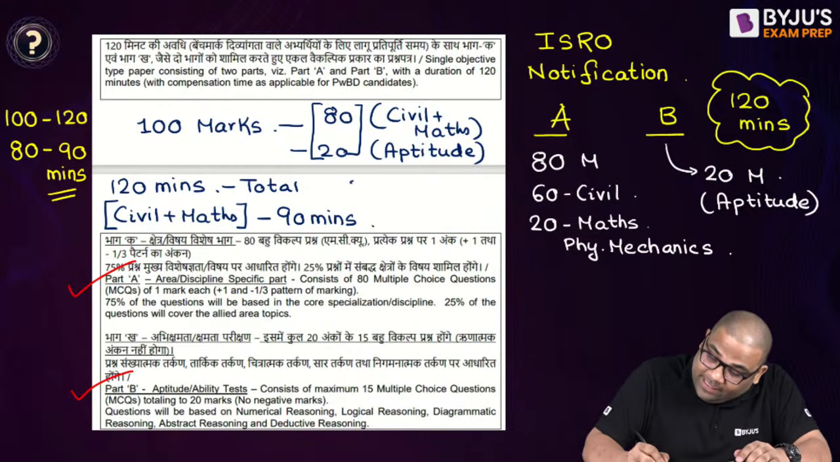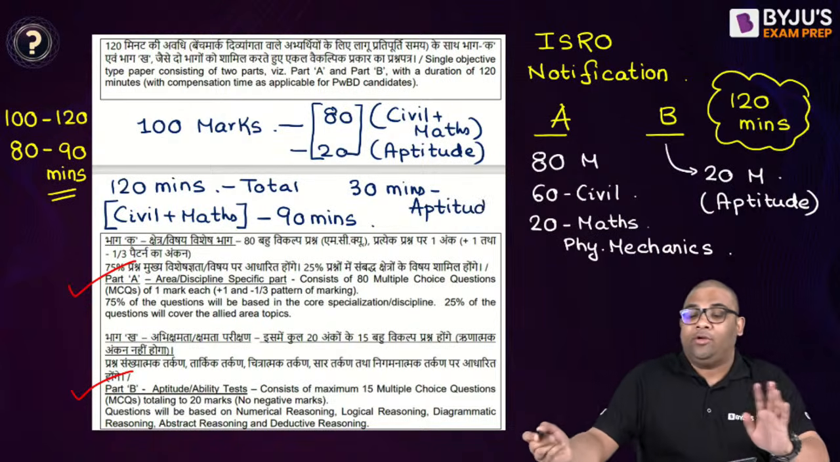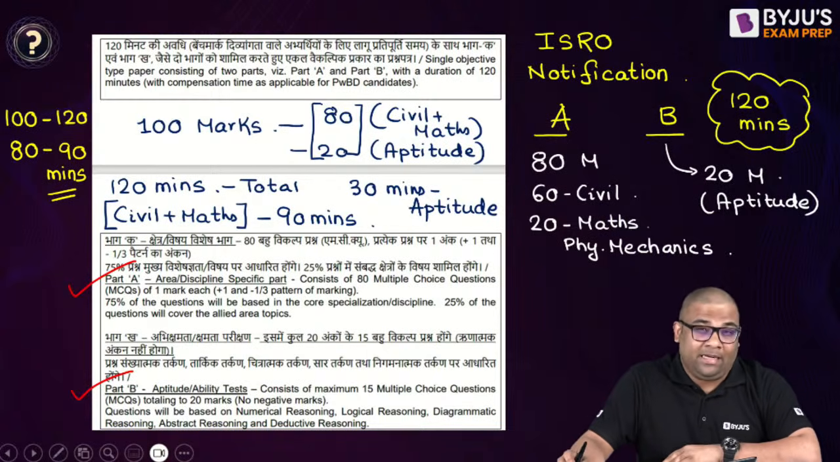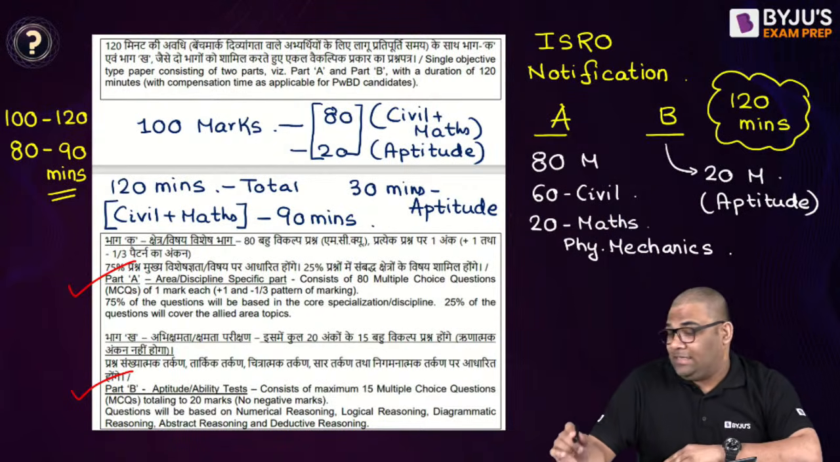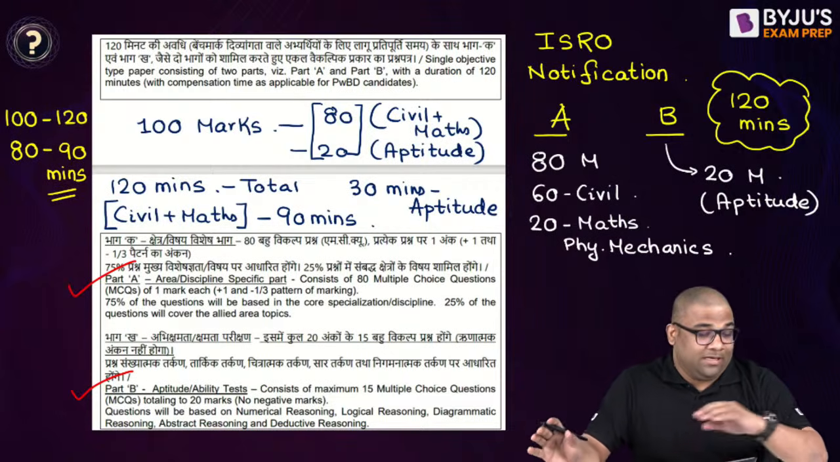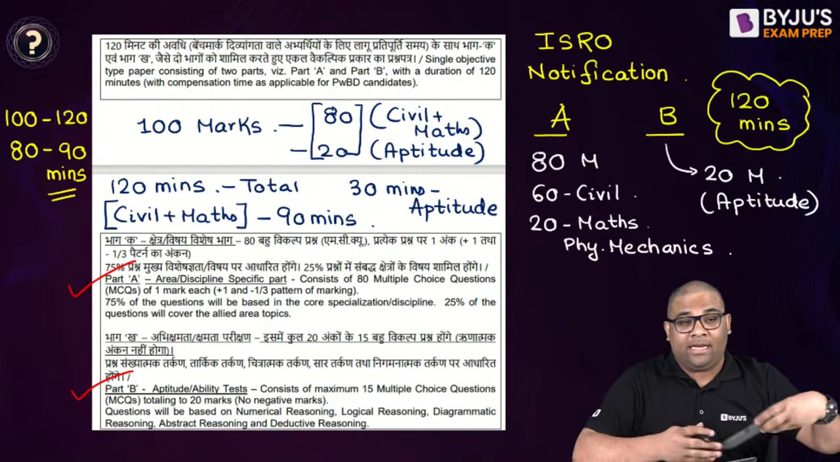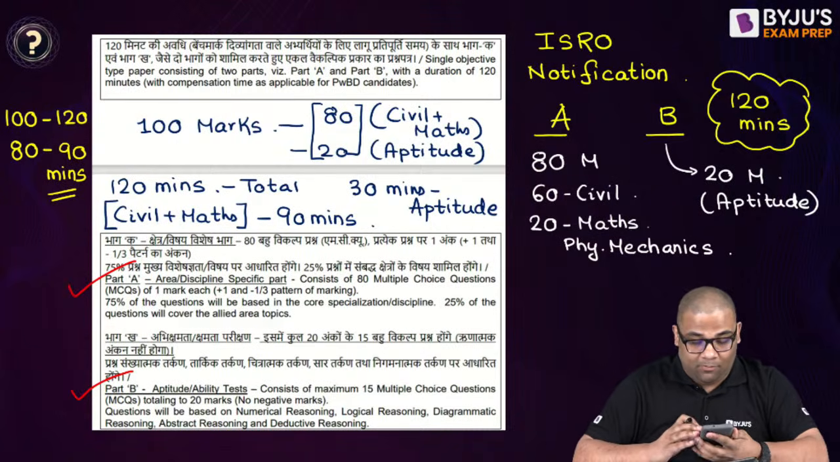And 30 minutes you should give for aptitude. So today we are going to see questions of civil and mathematics, and we'll try to complete them in 90 minutes. Let us see whether we are able to complete within 90 minutes or not. So it is like a mock test also.